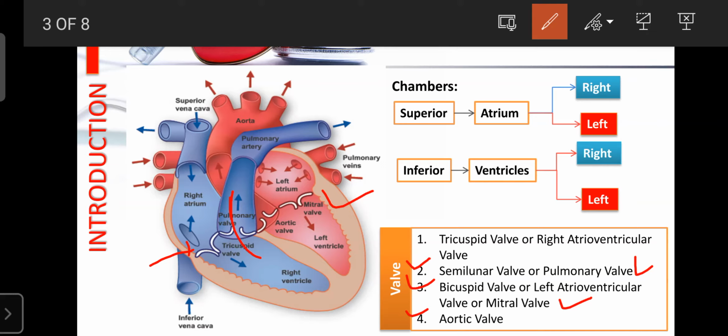So like that, our heart mainly has four valves. Two are present on the right side and two on the left side. The right-side valves are known as the tricuspid valve and pulmonary valve, and the left-side valves are known as the bicuspid valve and aortic valve. These play an important role in controlling or restricting the flow of blood between the chambers, or between the chamber and artery or veins. So our heart mainly consists of four valves.